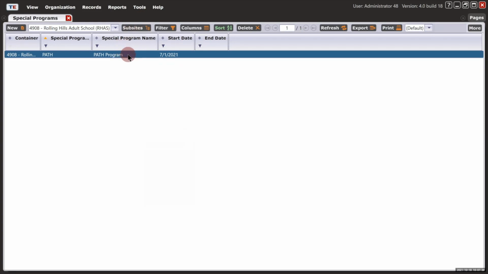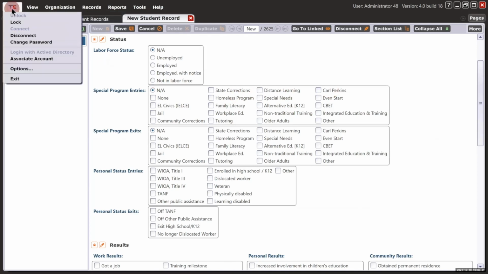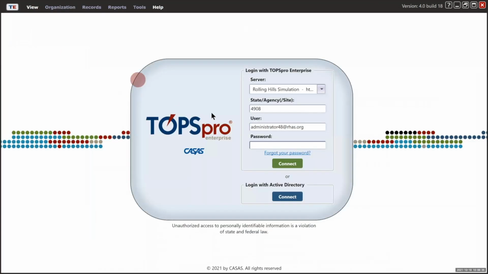Now you will need to disconnect and then reconnect to your account for the online system to update your account and apply your unique special programs to the default list of special programs already available in TOPSpro Enterprise. Now, let's disconnect. Click the TE icon at the top left, and then click Disconnect. Reconnect to your account.